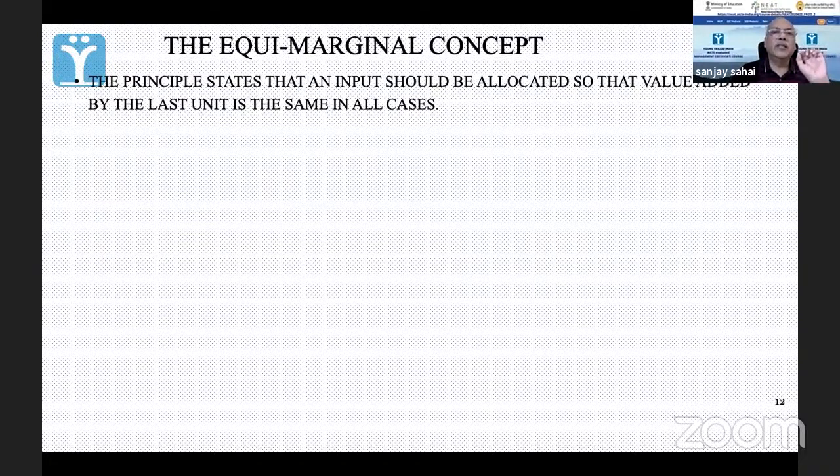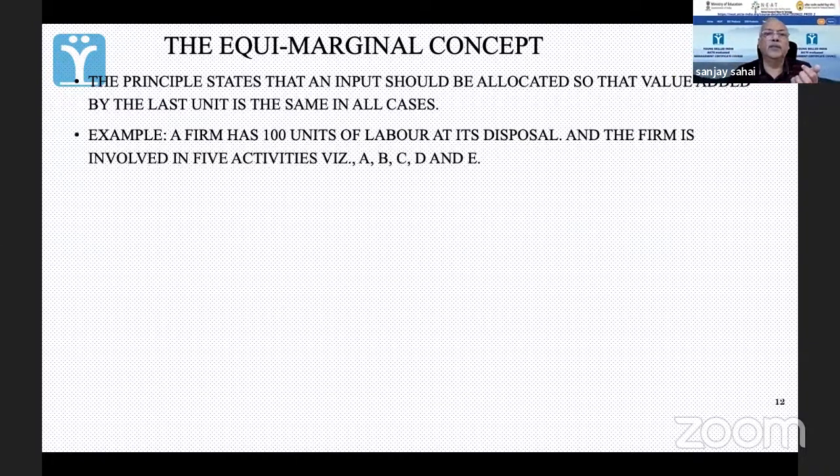The fourth concept here, or rather the fifth concept, is this equi-marginal concept. Now, this concept is, I have an input. मेरे पास में कोई चीज है, लेबर है, कैपिटल है, and I have choices. I can invest in different things. ये equi-marginal concept basically says that मेरा जो investment होगा, it will never be in something which is less gainful than others. इसको थोड़ा सा example के रूप में आप समझो.